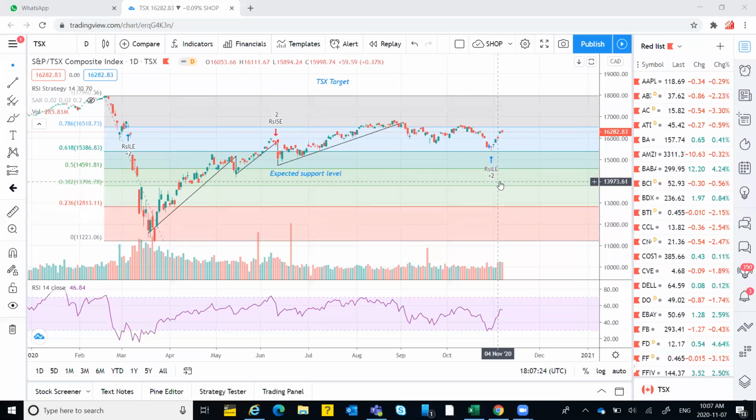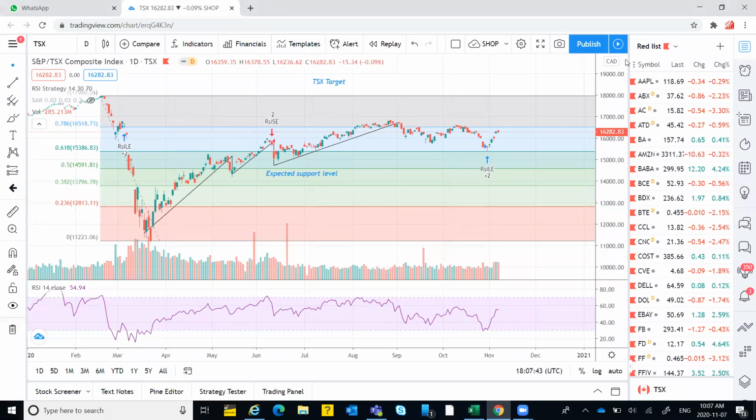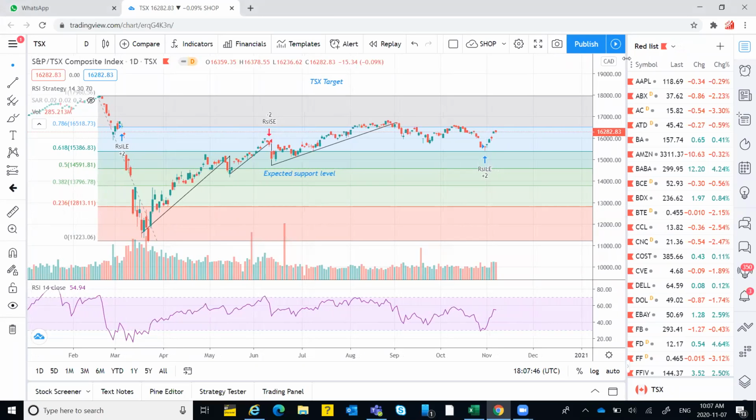Let's start our session for today, and the outline will be like we will first discuss the TSX index, and then we will discuss NASDAQ, and after that we will pick a few of the stocks that we commonly trade in. I will first pick two stocks from my own, and then I will take the stocks that you guys have requested.